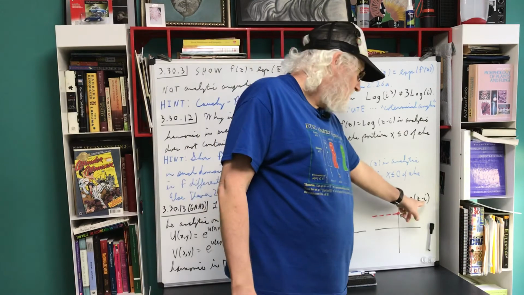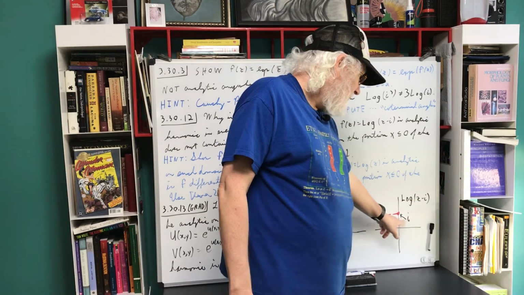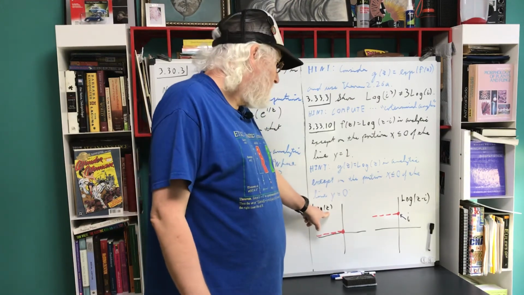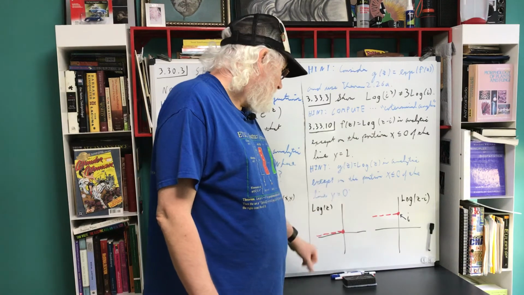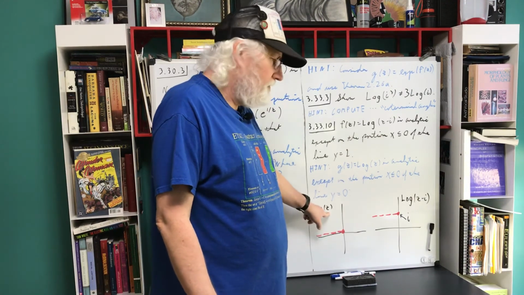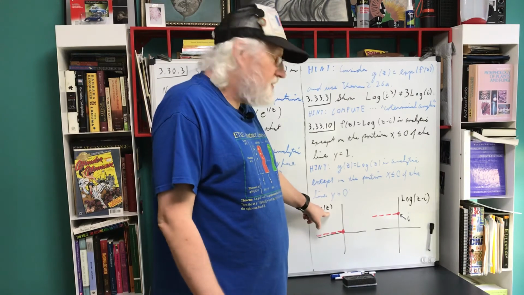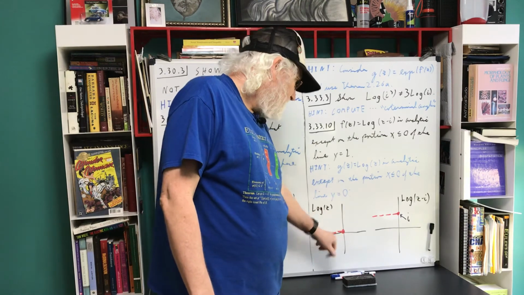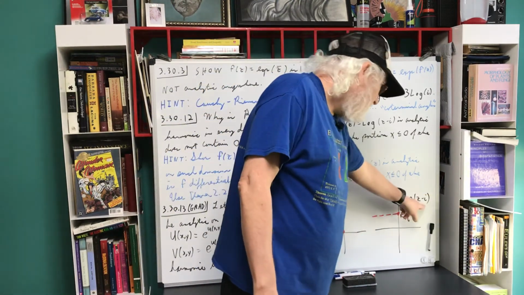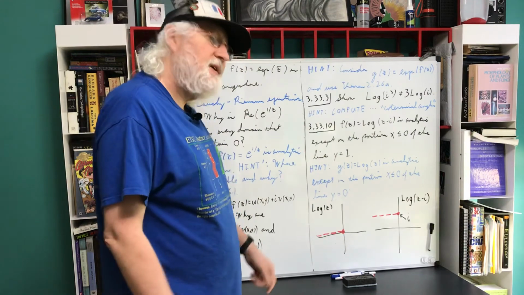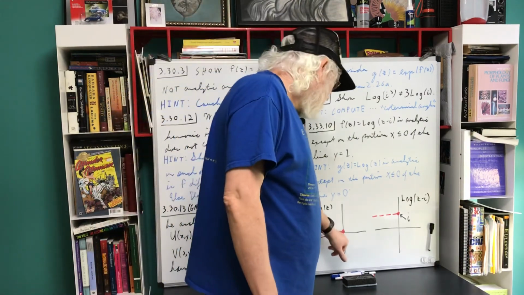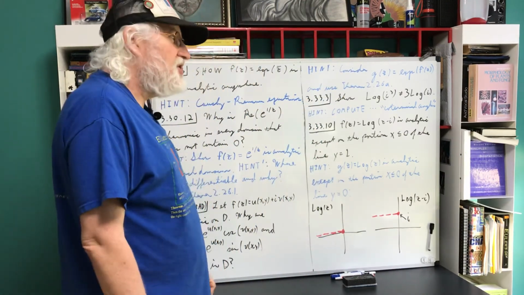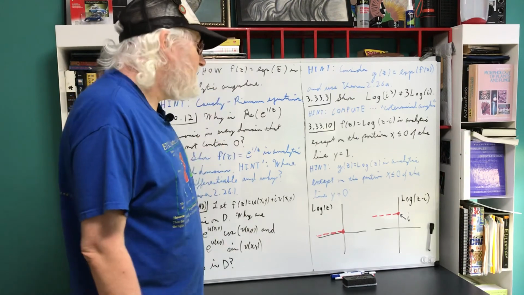When does this function think it's looking at 0? When the z value is i. When does this function think it's looking at 0? Well, when z is 0. So there's a correspondence between, I leave it to you to come up with some explanation more logical than this. But this function is undefined at 0. We have a problem when z equals 0. Well, this function has the same problem, but that problem occurs when z equals i. So in a sense, there's a correspondence between 0 for this function and i for that function. When you do phase shifts for trig functions, you usually think along those lines as well.